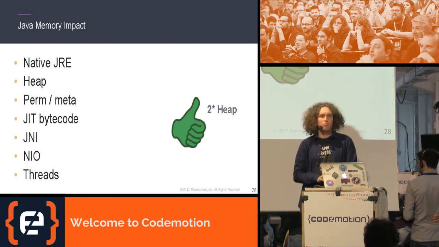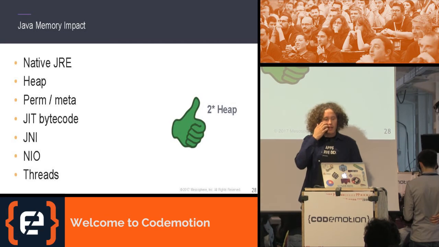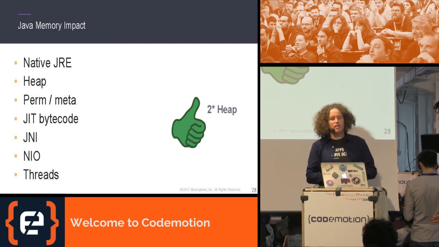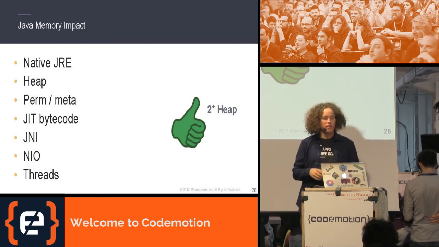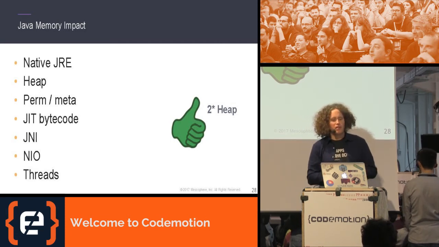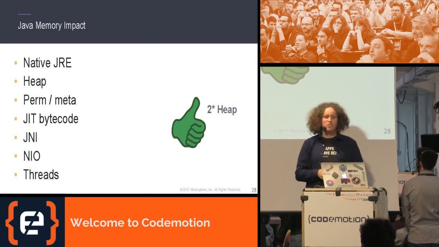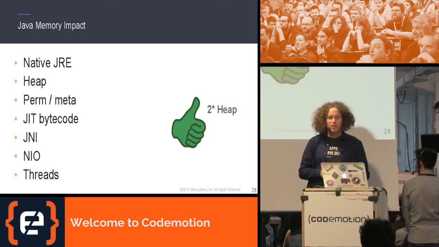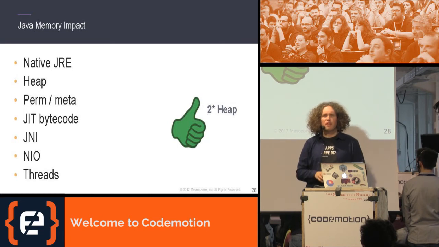Then there's the PermGen, now Metaspace. My JIT bytecode compiler also needs some memory to run. If I use JNI, it also uses non-heap memory. NIO, the I/O, is so fast because it uses non-heap memory. And also, if I use threading, I'm also using non-heap memory.